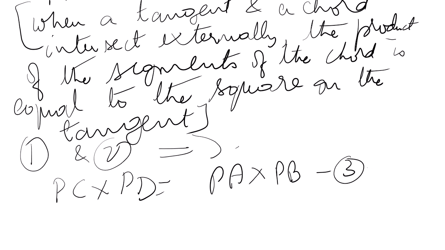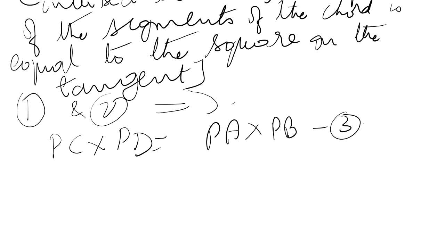Your network has gone down, so you're not able to see. Now you're back. Okay. So now PC into PD is equal to PA into PB. Now what do we know? CD is 7.8. PD is 5 centimeter and PB is 4. Okay, this is what is given.